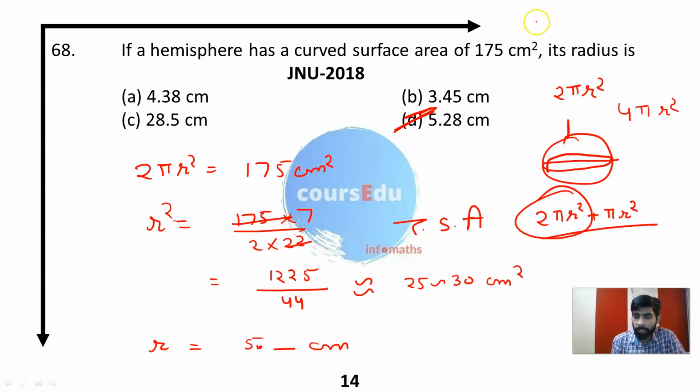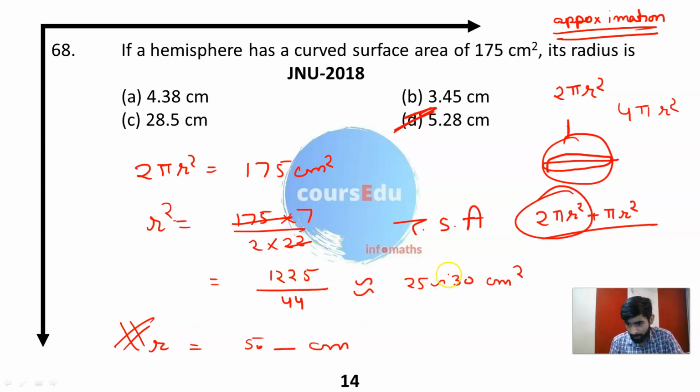So in this particular question, I use the approximation to get my answer. Because if I go this way, you need a calculator to find the value of r square, and for the square root value you will also need a calculator, right?